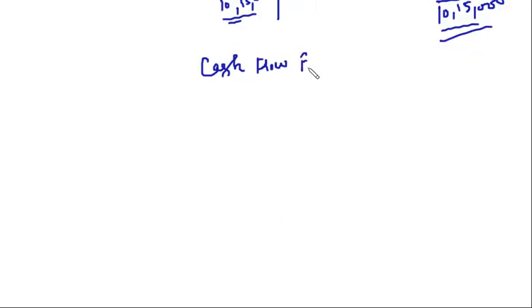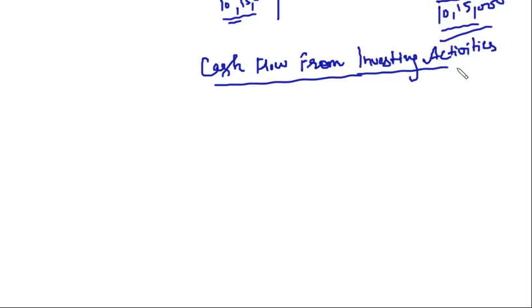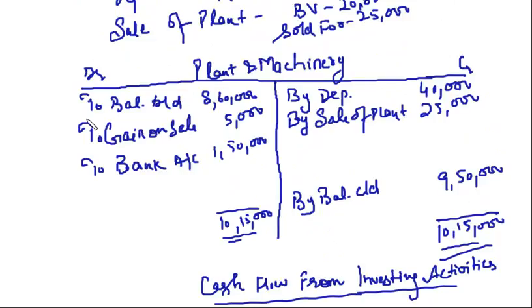Now if you have to prepare cash flow from investing activities, this will involve the two things we have to follow. What are the two things that we will pick from plant and machinery account? One is the purchase and second is the sale.